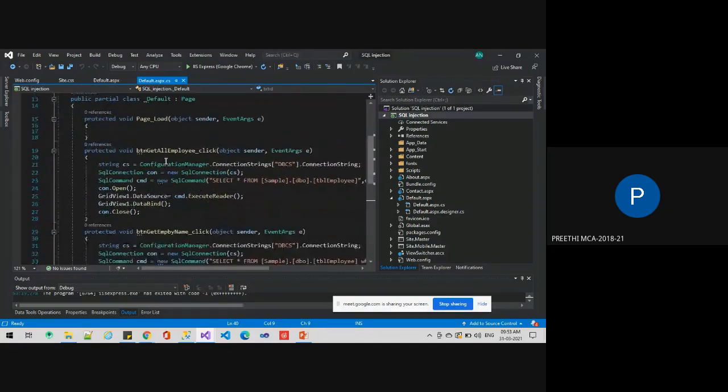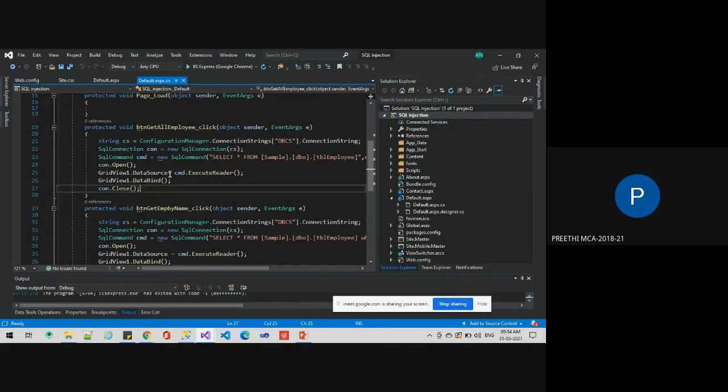In the coding part, we have used page load. Page load is used to get ready for the usage of the website. Now, this is ADO.NET code. In this, there is a button, get employee click.